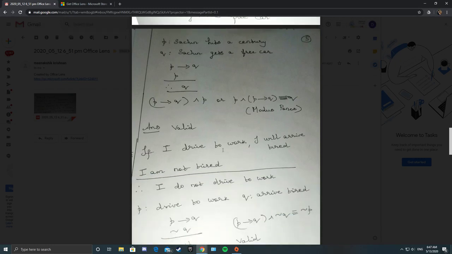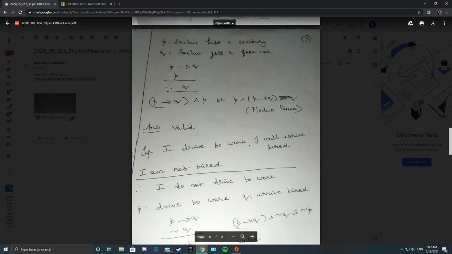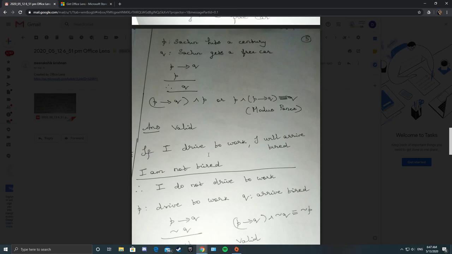Next one: if I drive to work, I will arrive tired. I am not tired, therefore I do not drive to work. So P, drive to work; Q, arrive tired. What is the next one? Negation Q. So I am not tired means negation Q. You have only two things: drive to work, arrive tired.